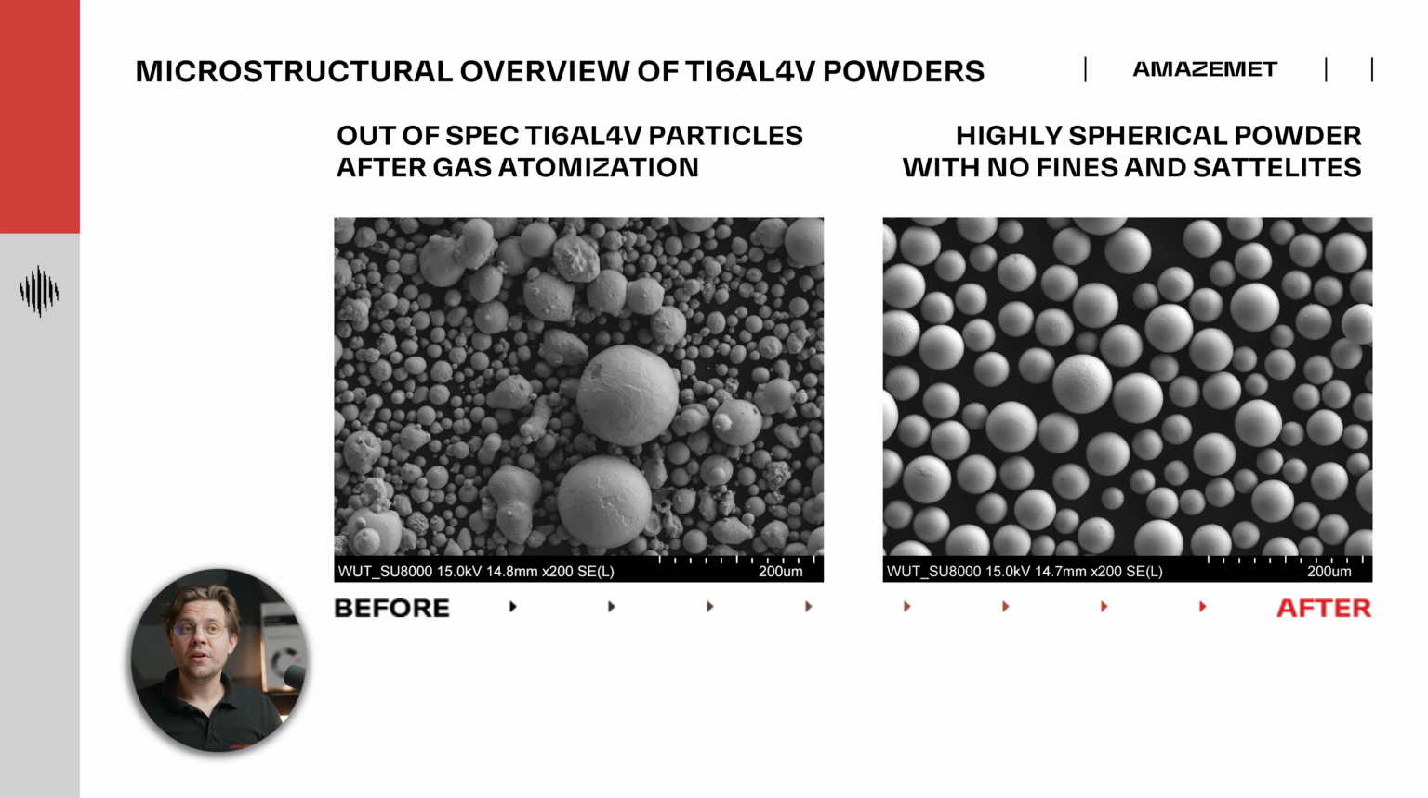Unlike spheroidization, we are not only changing the particle shape, but we can also change the particle size distribution. So no matter what the initial PSD is, afterwards we are getting particle size that is typical for ultrasonic atomization.